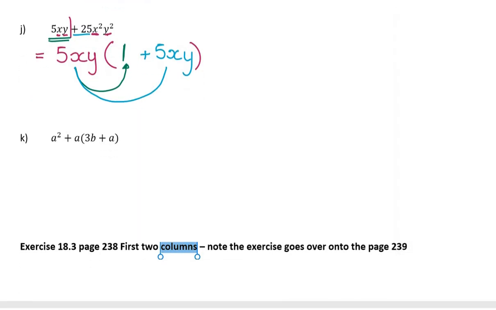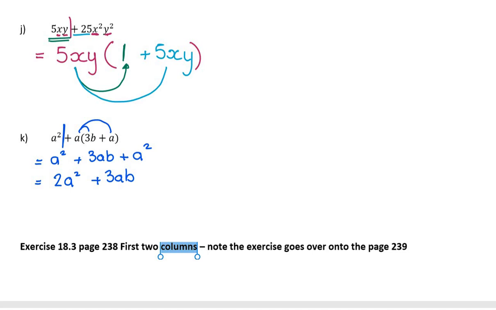Okay, I've got a squared. Now this looks weird because there's a squared plus a and then a bracket, so that's a little bit weird. So what I might want to do, and I don't always want to do this, so in the next lesson we're going to see when I don't want to multiply out, but because this looks a little weird, why don't I quickly multiply out and get this into 3 terms? And actually then look, I have like terms. So a squared plus a squared is 2a squared plus 3ab.